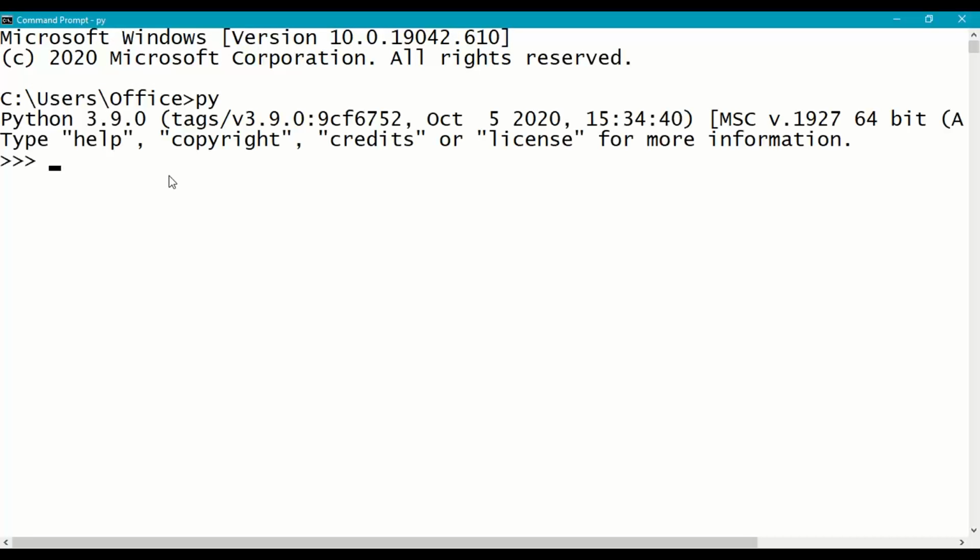When you type py, we should get the Python version and the Python interactive mode with the triple greater than symbol. I'll say the exit function, enter. It will come out of the Python interactive mode. I'll say exit to come out of the command prompt.